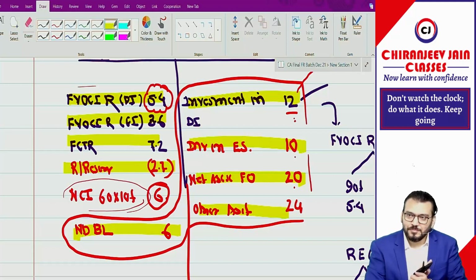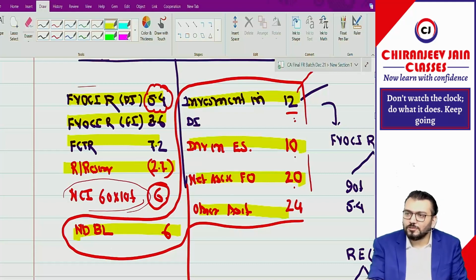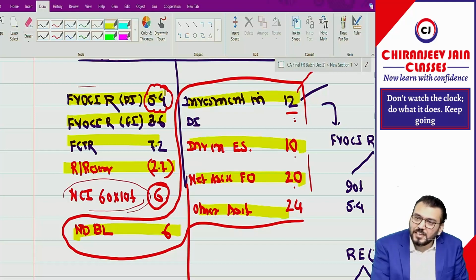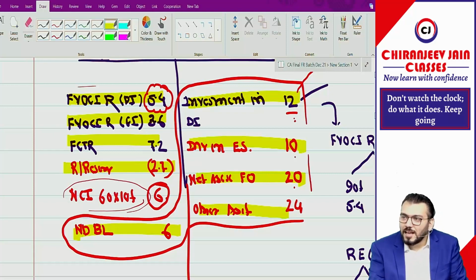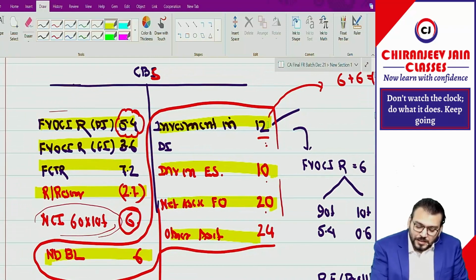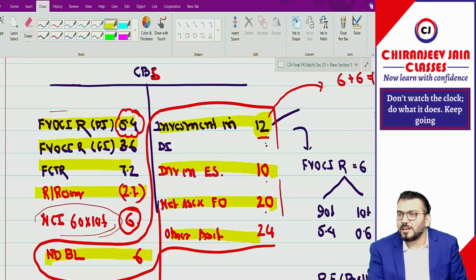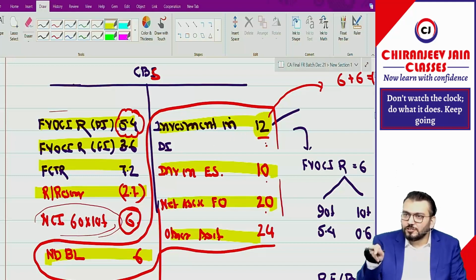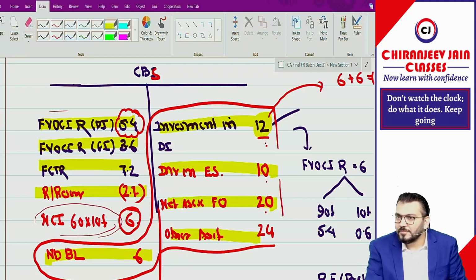So when I am saying this is the total net asset and 10.6 crore, automatically it means the share of NCI in OCI has been considered. The proof I have given: if this is 12 crore, and the gain is 6 crore, it means the cost price was 6 crore. So 6 plus 6 is 12, and we are taking 10% of 12, which means 10% of the 6 crore gain has already been considered in NCI. Have you understood this point?